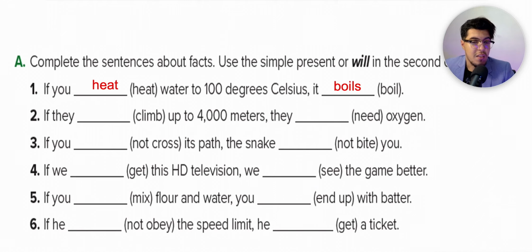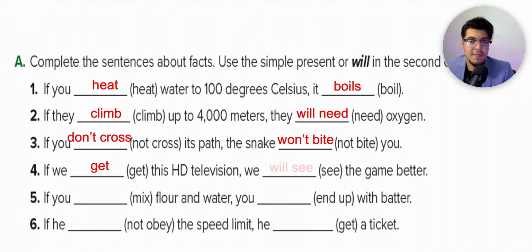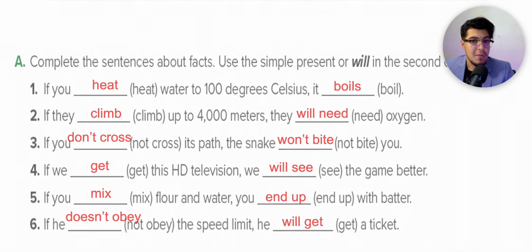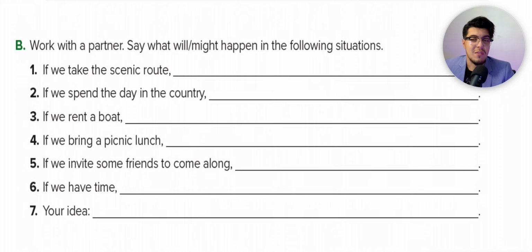And these are the following answers. Good job. Now let's move to the second activity. I want you to say what will or might happen in the following situations. You can pause the video and write down your answers.